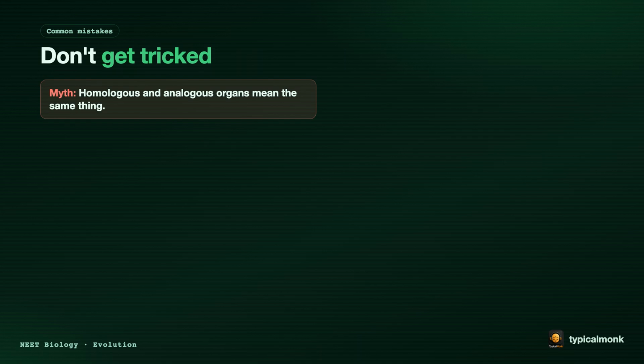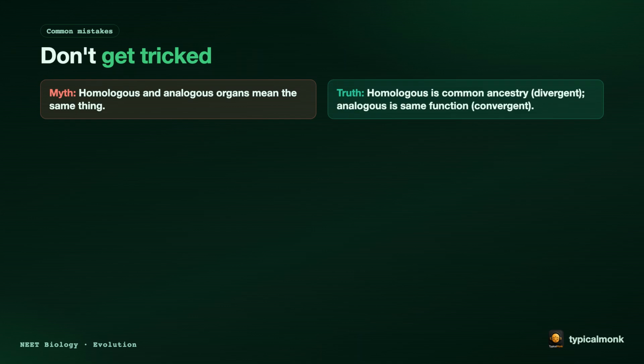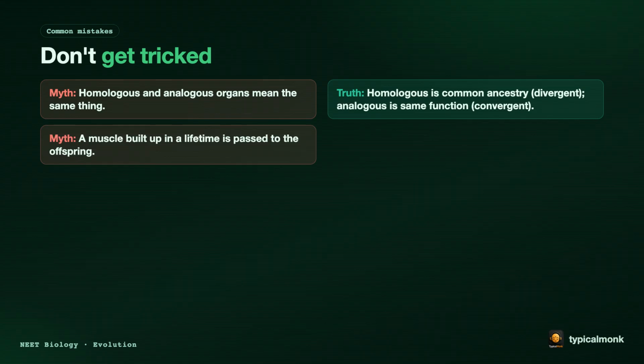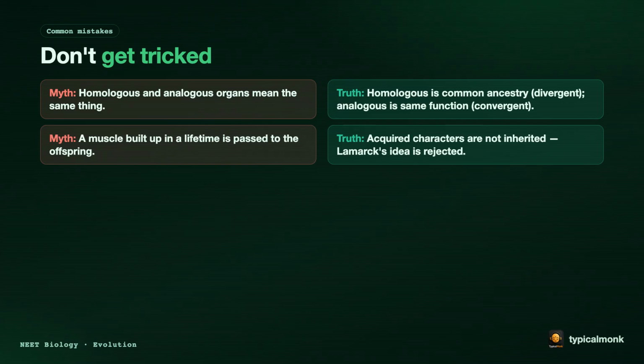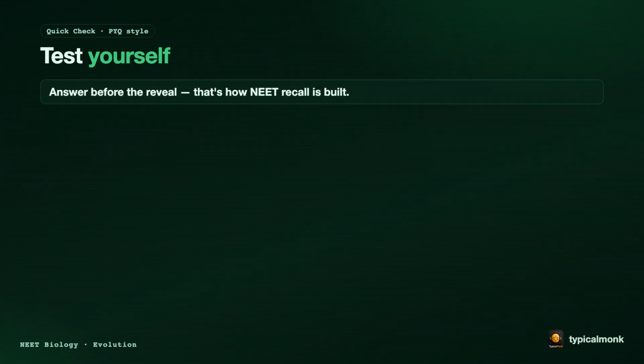Now the mistakes to avoid. Myth: homologous and analogous organs mean the same thing. Truth: homologous is common ancestry, divergent, and analogous is the same function, convergent. Myth: a muscle built up in a lifetime is passed to the offspring. Truth: acquired characters are not inherited. Lamarck's idea is rejected.